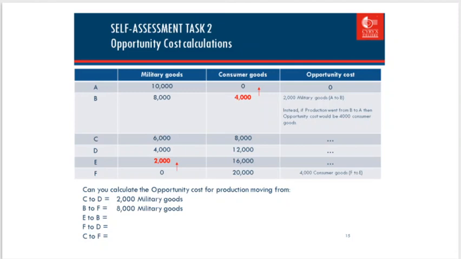So, B to F, again, military goods are reduced, right? So the opportunity cost again comes from military goods, 8,000 minus 0, so we get 8,000. That means the opportunity cost is 8,000 military goods. Okay, the rest you have to do by yourself.